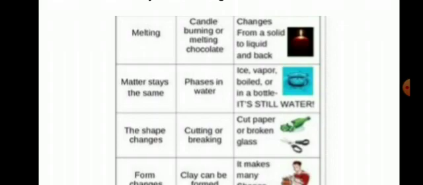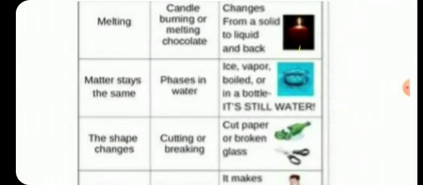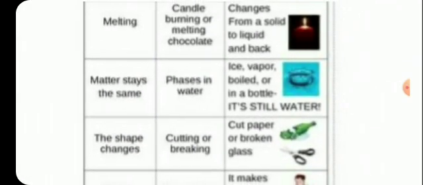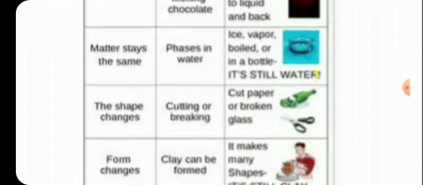Ice, vapor, then liquid water. All these are the three phases of water. In all these phases, water remains as water only. So here matter stays the same. So this is a physical change.